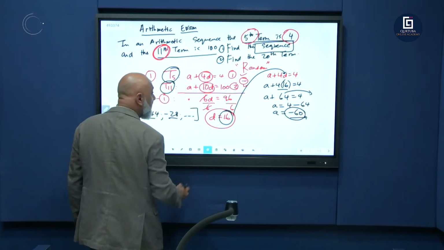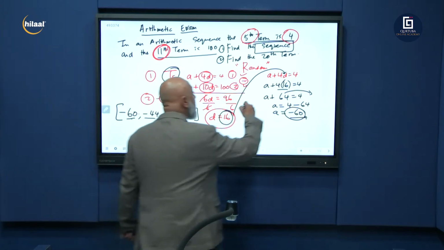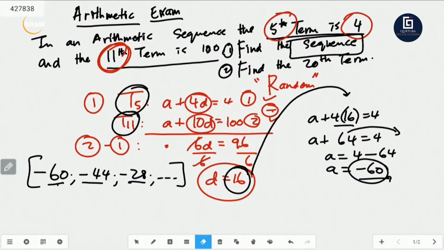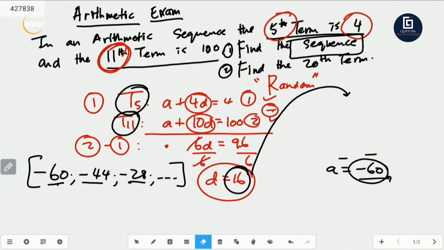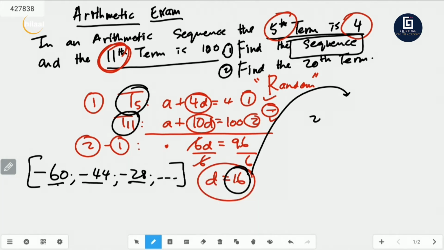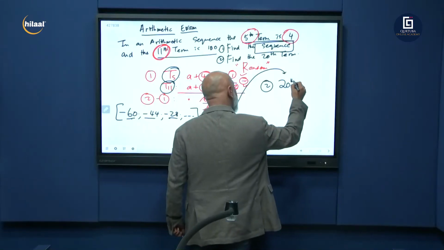So what I'm going to do, find the 20th term. I'm answering question number 2. I'm taking this out. I'm taking that out. And let's now put our general formula. Now answering question number 2. Right, so let's go here. Back to our pen. Where are we? There we go. We're answering question number 2. Question number 2, find the 20th term. They want the 20th term.